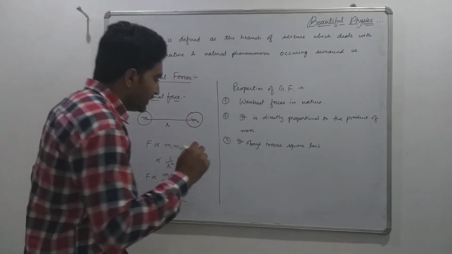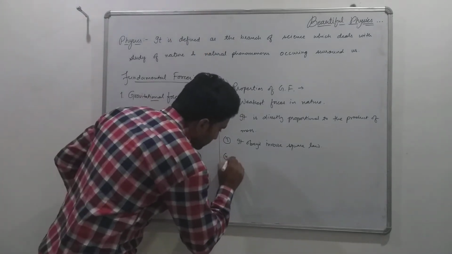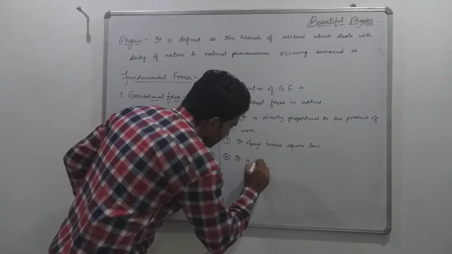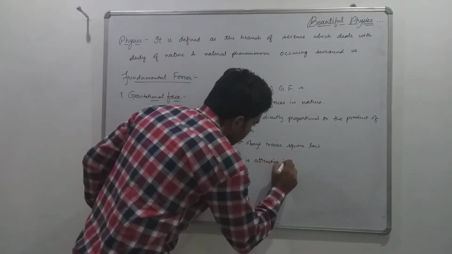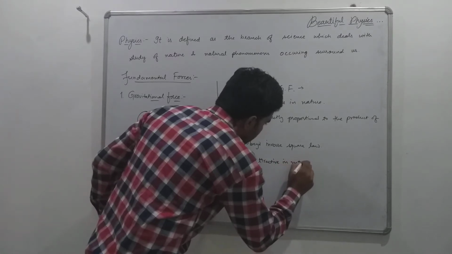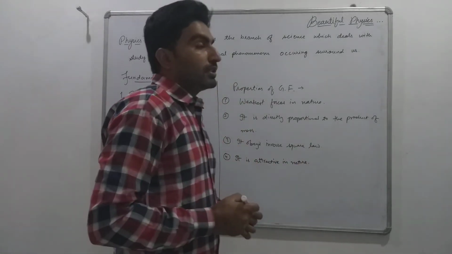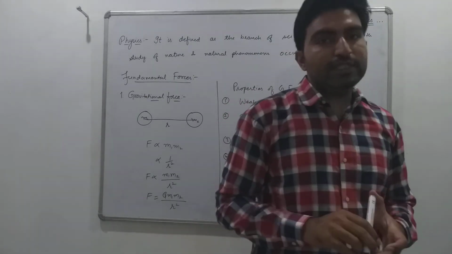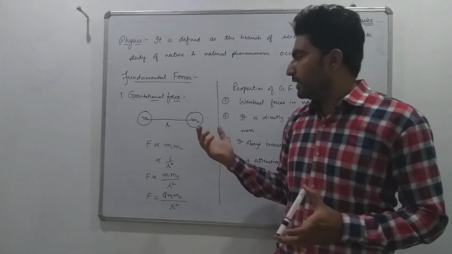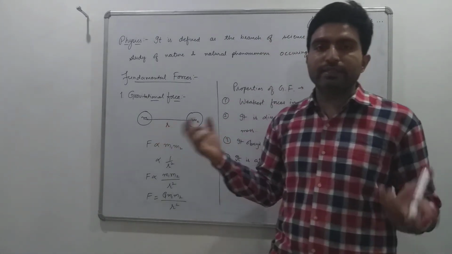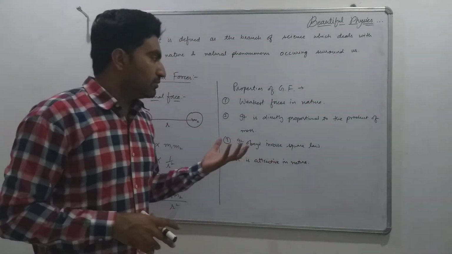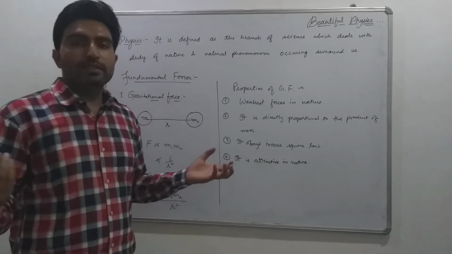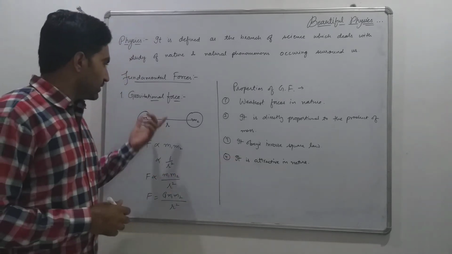Next, it is attractive in nature. The gravitational force is attractive in nature, so it will always attract the bodies present around us. According to this law, the heavenly bodies always attract each other with a force of gravitation.